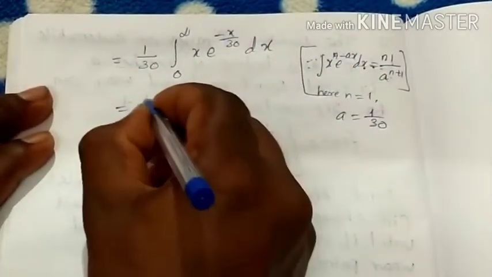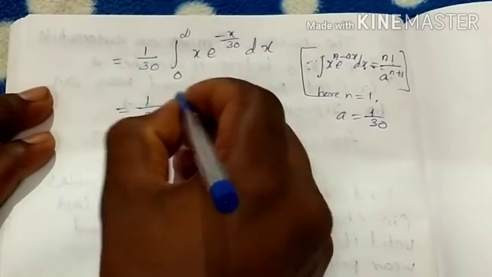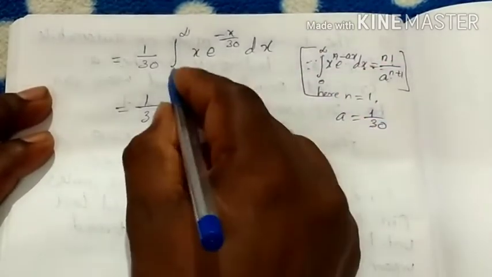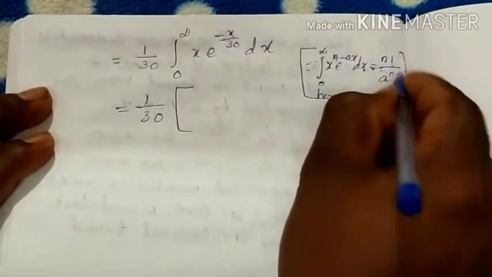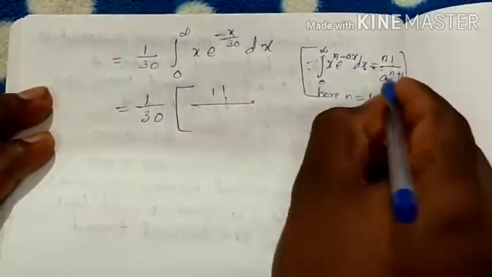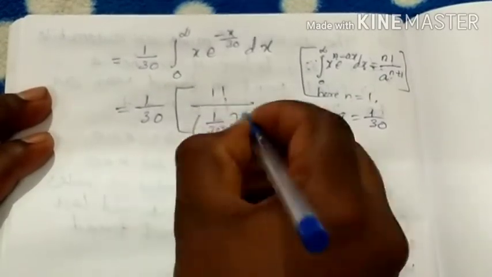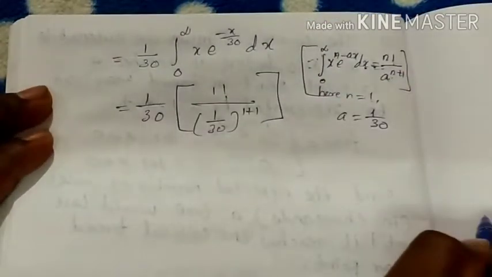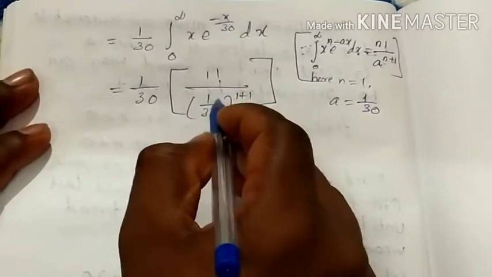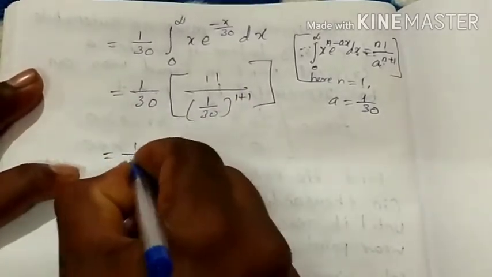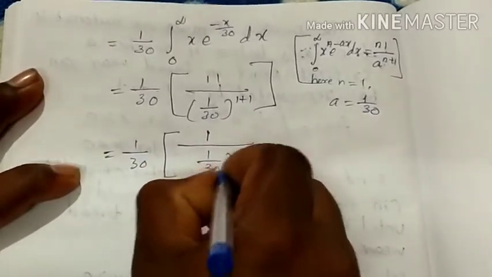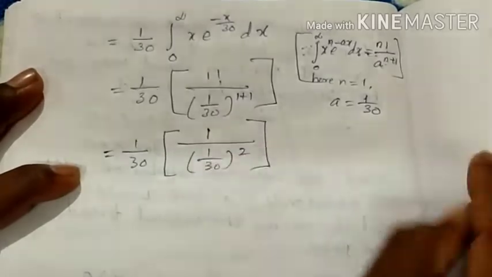So apply the rule. 1 by 30 is the constant. This is the formula for the 0 to infinity limits: n factorial divided by a power n plus 1. Here n is 1, so 1 factorial divided by 1 by 30 to the power 1 plus 1. Have you understood? This is taken from the formula. So 1 by 30 into 1 factorial, which is 1, divided by 1 by 30 whole power 2.